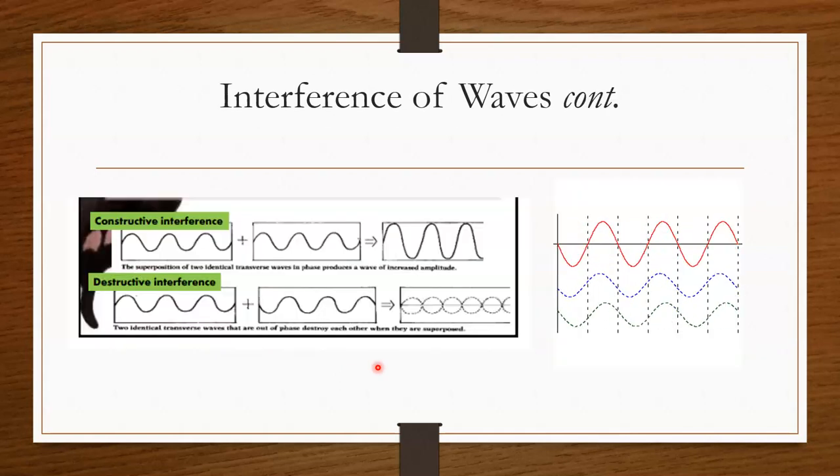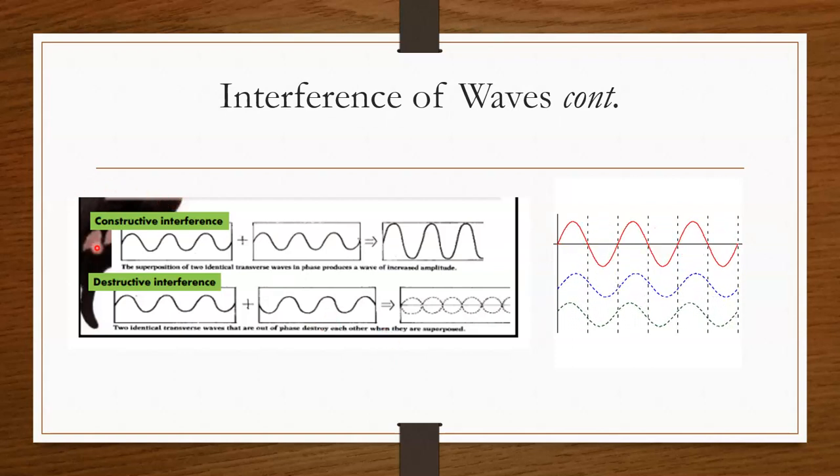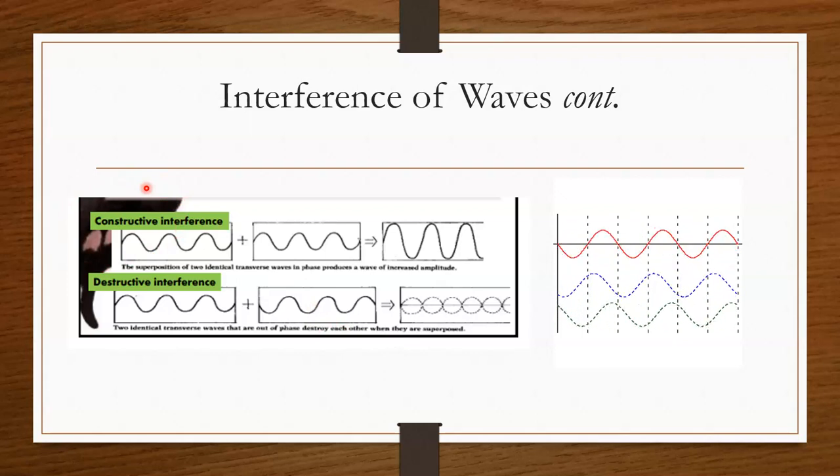Now, there are two types of interference of waves. One we call constructive interference, in Bahasa, interference membina. The other we call destructive interference, in Bahasa, interference memusnah. So what is the difference between these two? In constructive interference, as you can see here, this is wave 1 and this is wave 2. Both of these waves are identical transverse waves, in phase with each other.